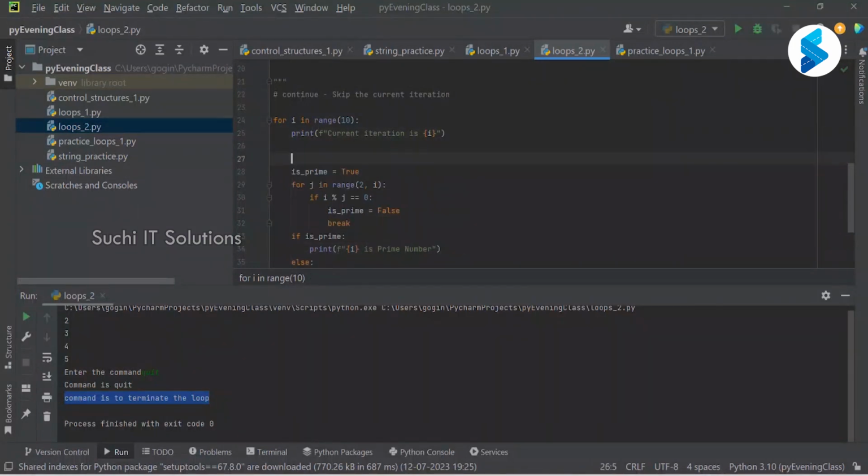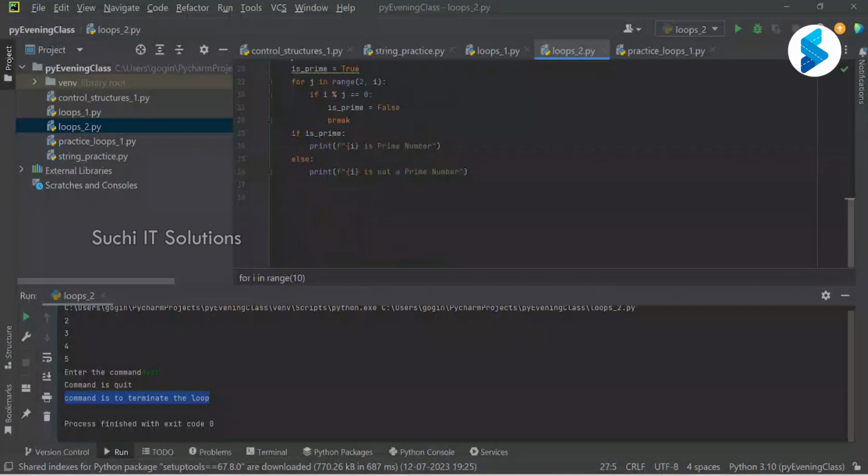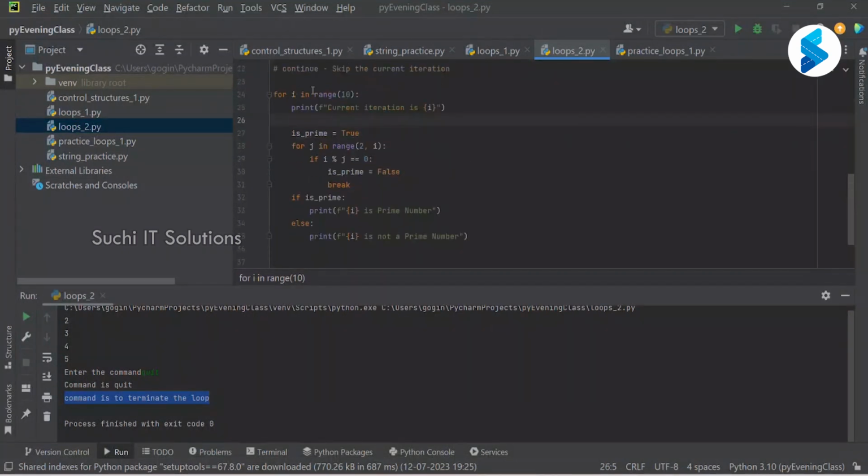Now what I'm trying to do here is for every number I'm checking whether it is a prime or not, from 0 to 10. So let me just start on 1. So from 1 to 10 we are checking whether a given number is a prime or not.